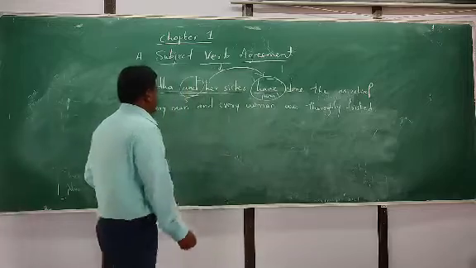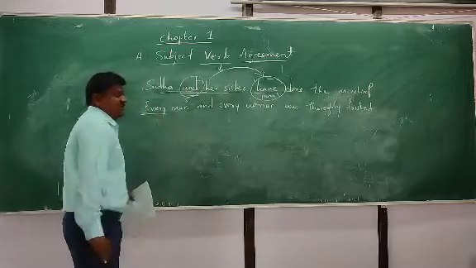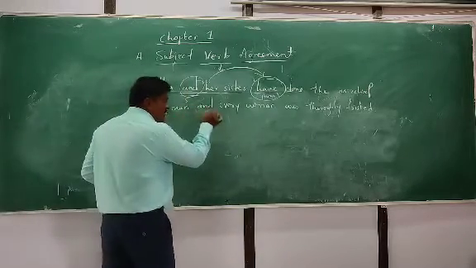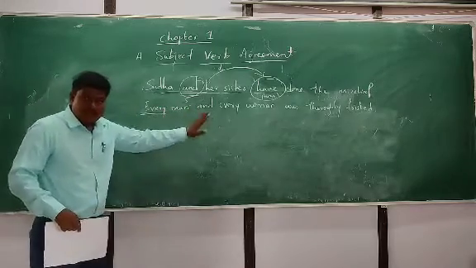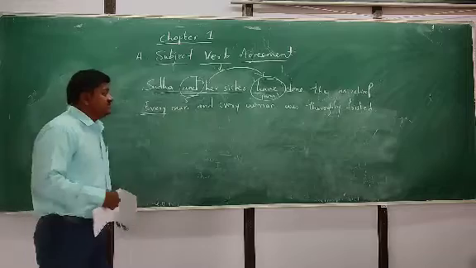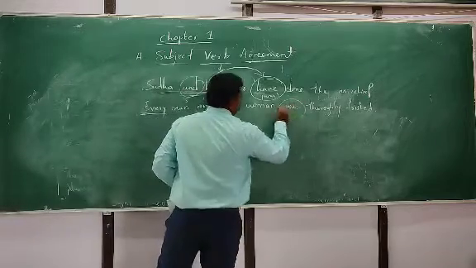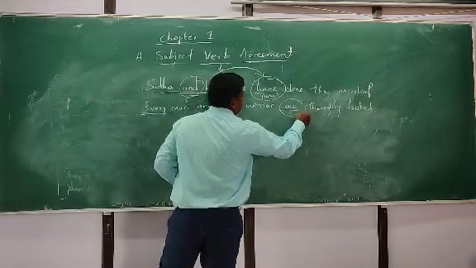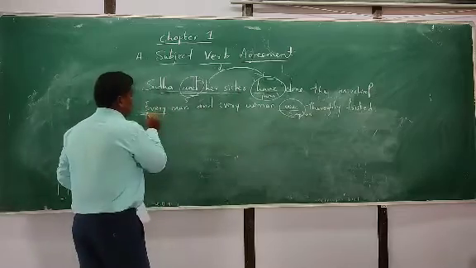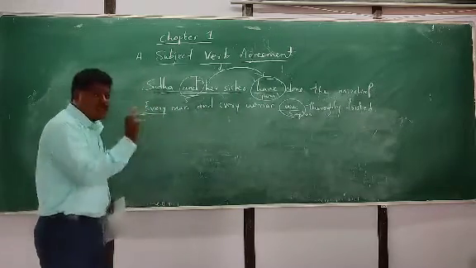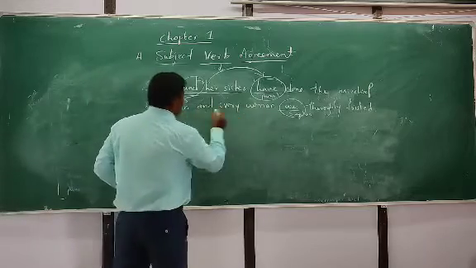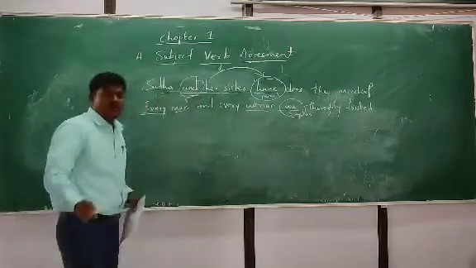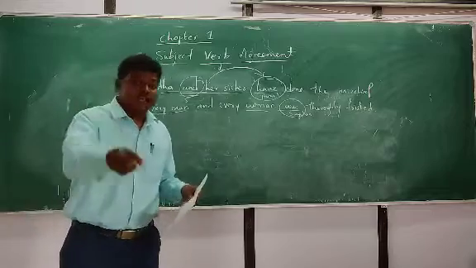In this sentence, even though it seems plural, we consider it singular. That's why they have taken the singular helping verb. Because when we add each and every, we consider it a singular subject, even though there are two, man and woman.